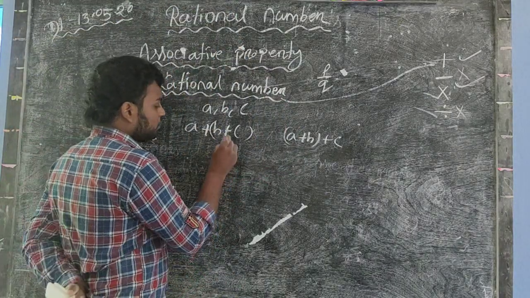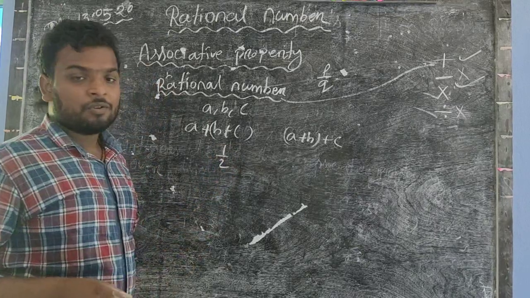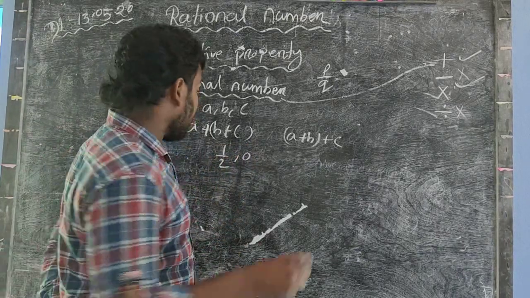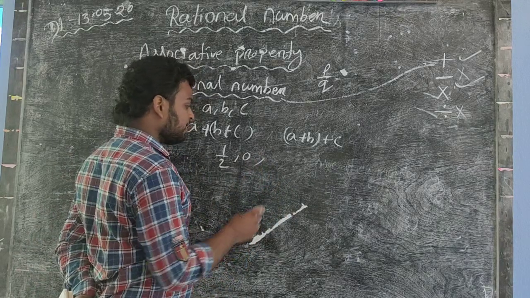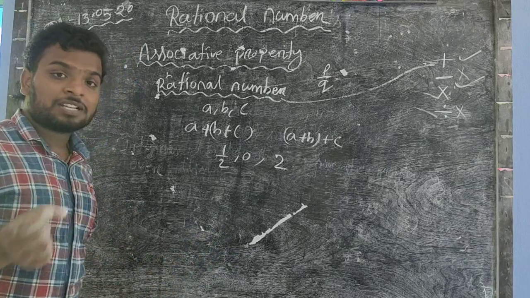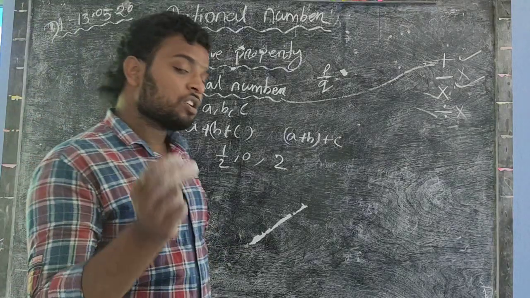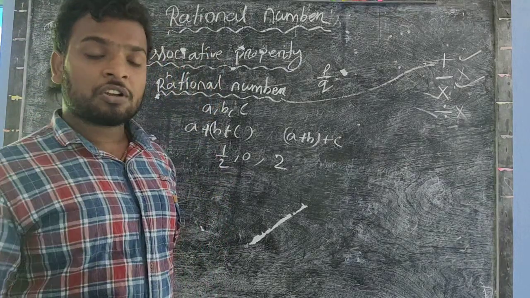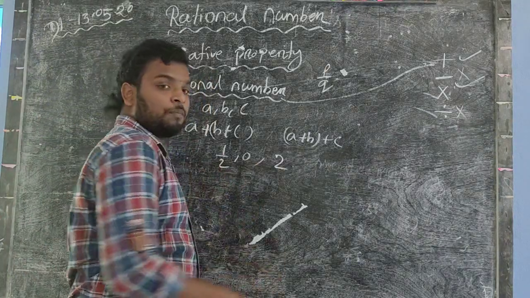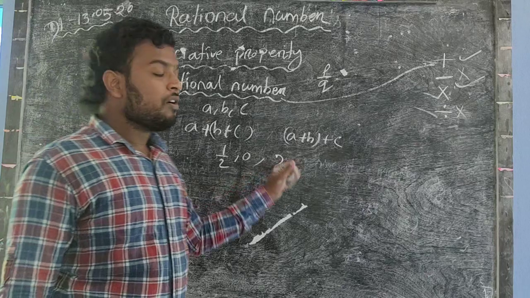So let 1 by 2 be a rational number. We take small examples. And 0 is also a rational number, and let another rational number be 2. All the positive integers, negative integers, all the fractions and 0 are also rational numbers. So let the 3 rational numbers be 1 by 2, 0 and then 2.